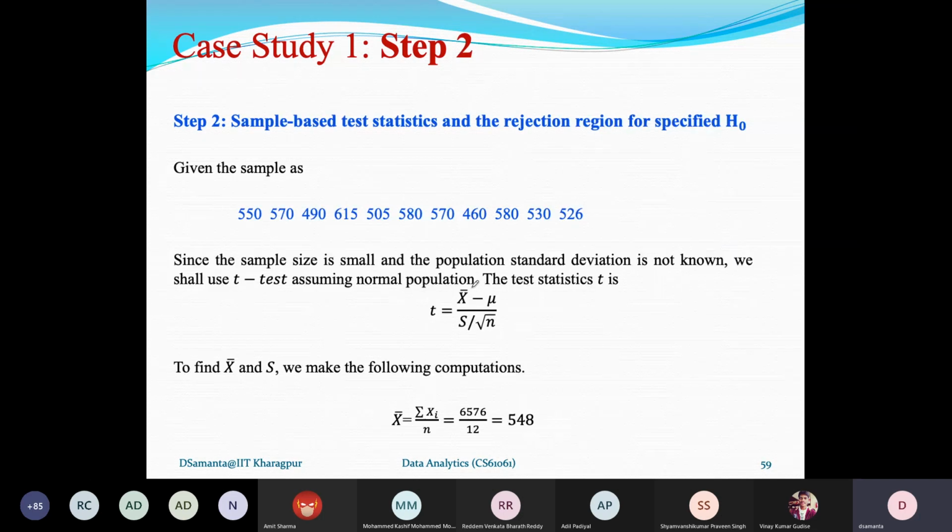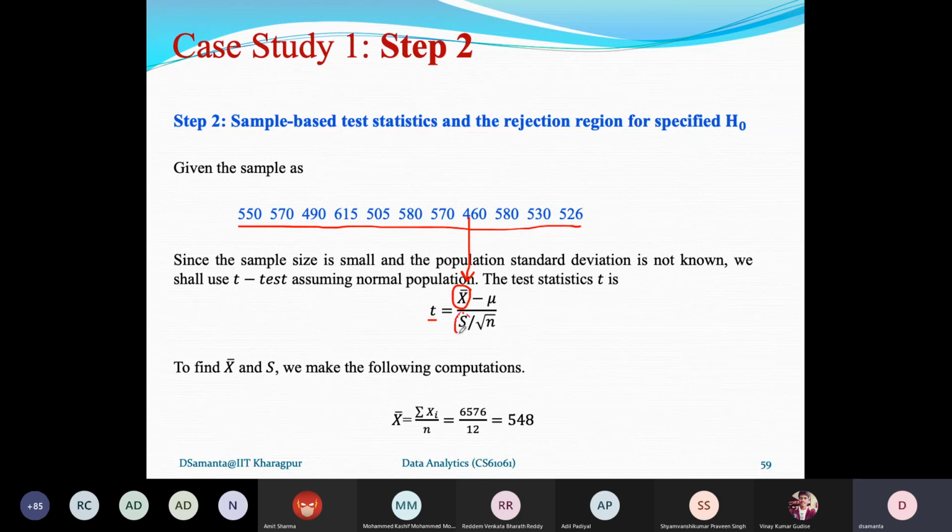Now let's come to the picture here. So here we have to calculate the sample-based test statistic and the rejection region for the specified alpha. Now from the sample data, we can calculate the t value. To calculate the t value, we should know x bar. So x bar can be calculated from this data, by calculating the mean of this data. So x bar can be calculated easily. Mu is actually the comparable mean, that is 500.